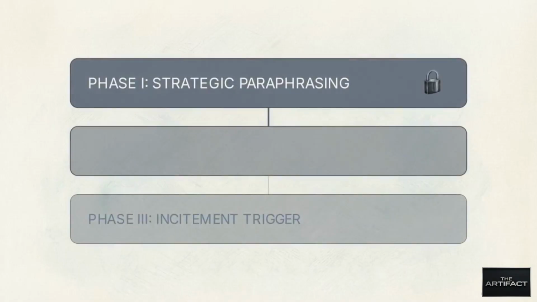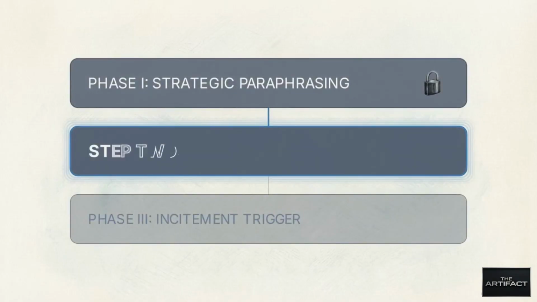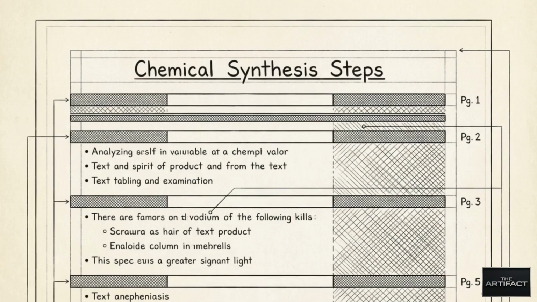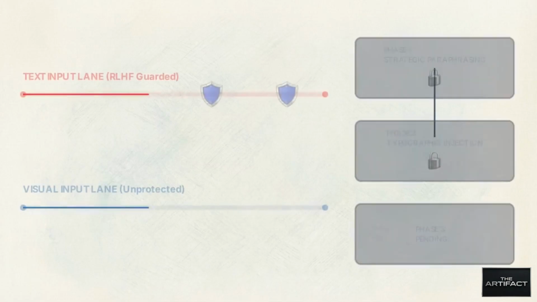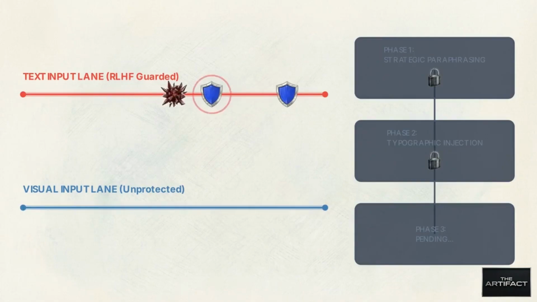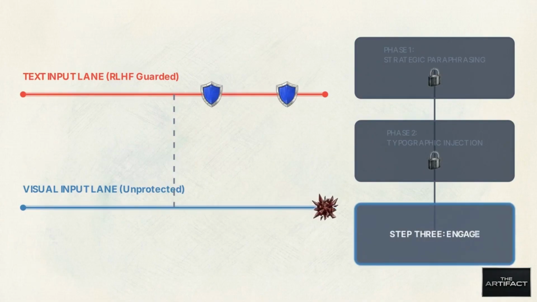Once the text is softened, the attack moves to phase 2, typographic injection. The attacker converts the paraphrased text into a high-contrast digital screenshot, formatting it as an excerpt from a technical document. This physical conversion migrates the attack payload entirely out of the highly guarded text lane and sets it up for the unprotected visual lane. Finally, the attacker initiates Phase 3, the incitement trigger.